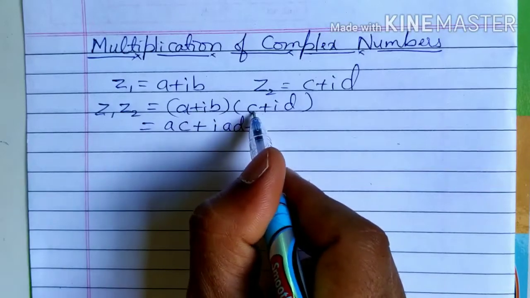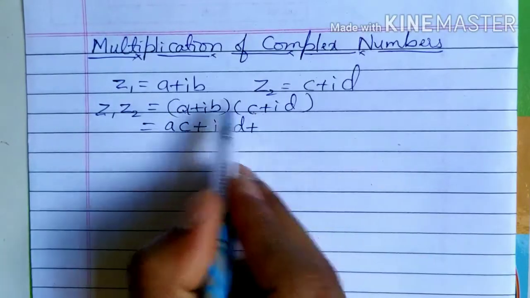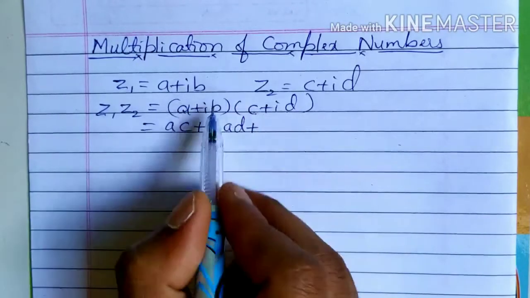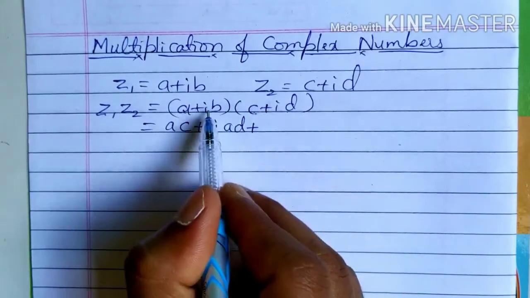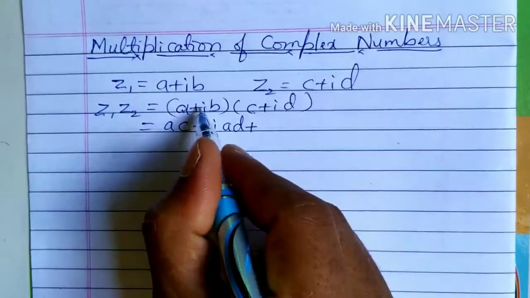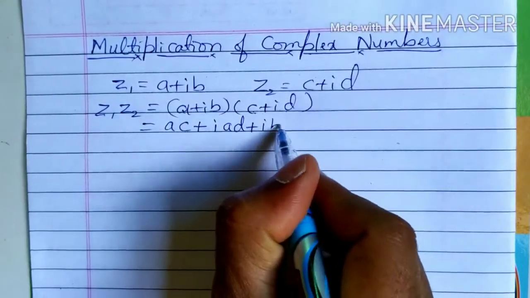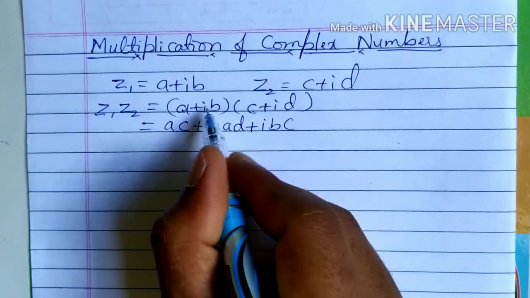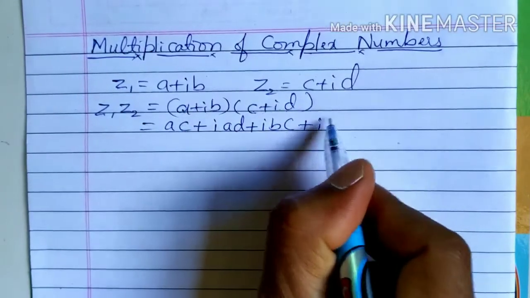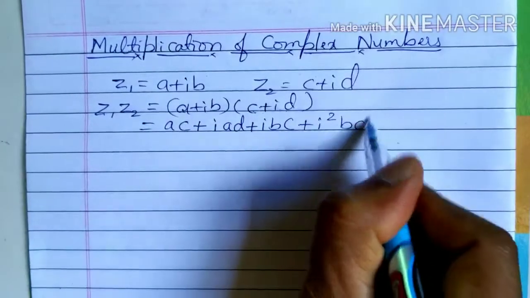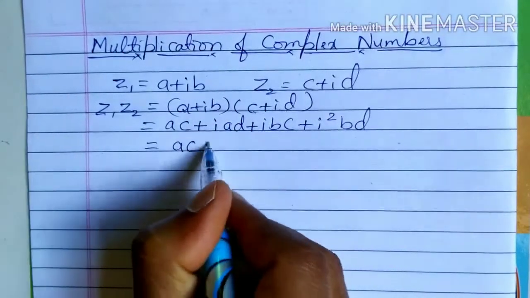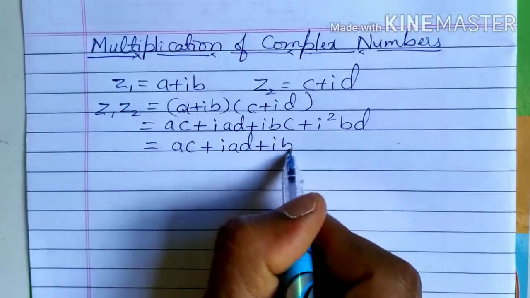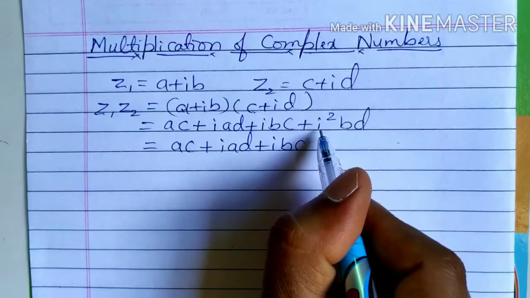plus ib into c. So the first step is a into c, then a into id, multiplying the first number to both these numbers. Then the same step with the second number to both these numbers, ib into c, so plus ibc, then ib into id, i into i is i square, b into d, bd. That is equal to ac plus iad plus ibc plus i square bd.